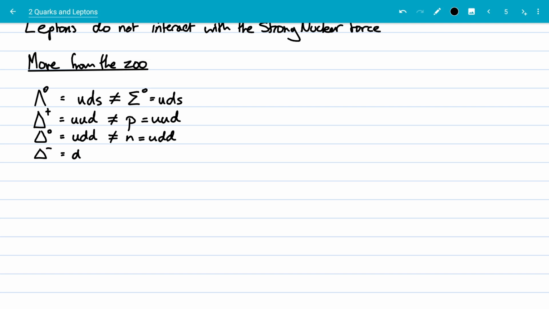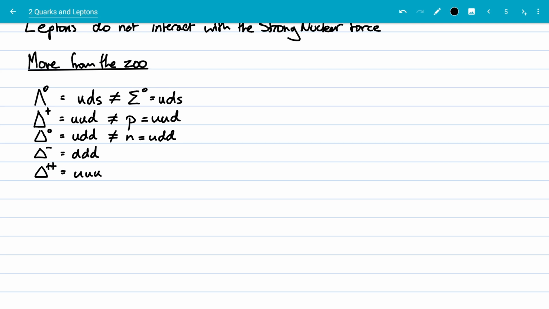We've also got delta minus. Now that is a down, down, down. And we've got a delta 2 plus. That is an up, up, up. And you can look at the properties of those particles. Now, delta particles don't appear on your specification as you having to memorize them, but they could well come up in an exam in terms of the quark composition and their properties. We need to know that.